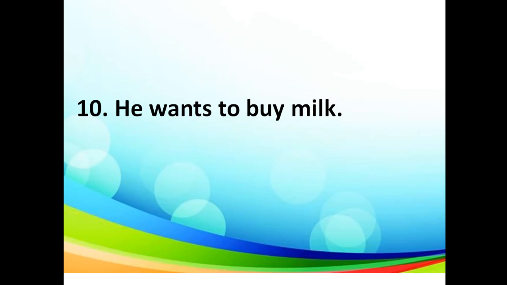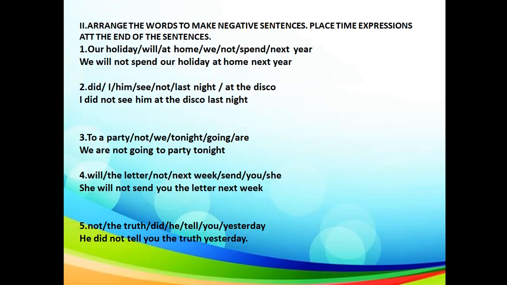These are positive sentences. We are going to negative sentences. What do you mean by negative sentences? Where we use do not, will not, shall not. Not is used. So let's proceed now. See, there are a few sentences which are already done for you. Arrange the words to make negative sentences.